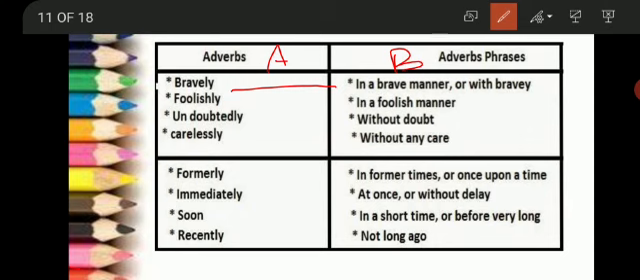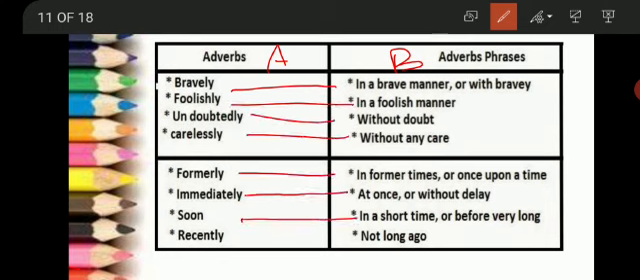Formerly, in former times or once upon a time. Immediately, at once or without delay. Soon, in a shorter time or before very long. Recently, not long ago. Now here every adverb is provided with its respective adverb clause or an adverbial phrase. So you may write an adverb phrase instead of adverb, or you can also replace an adverb with its adverbial clause or an adverbial phrase.